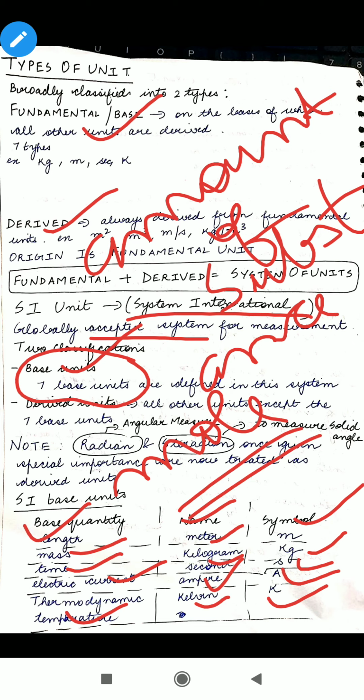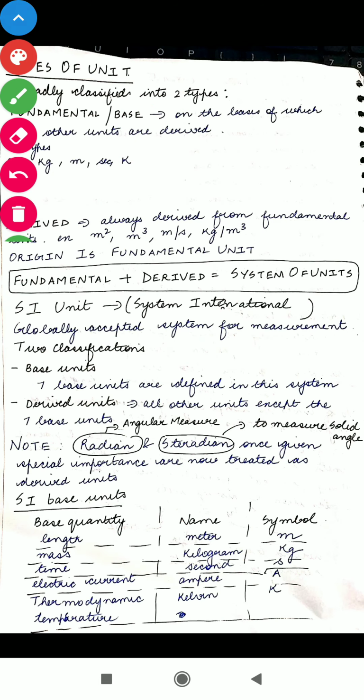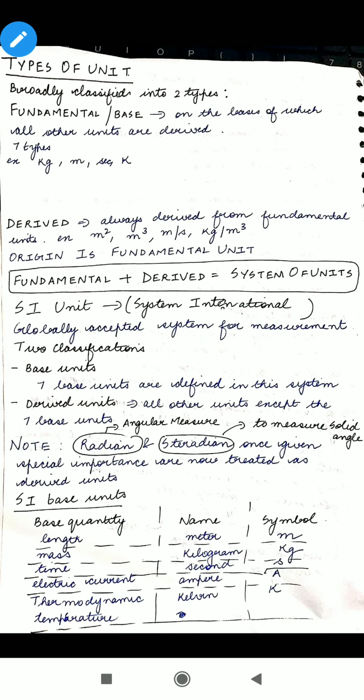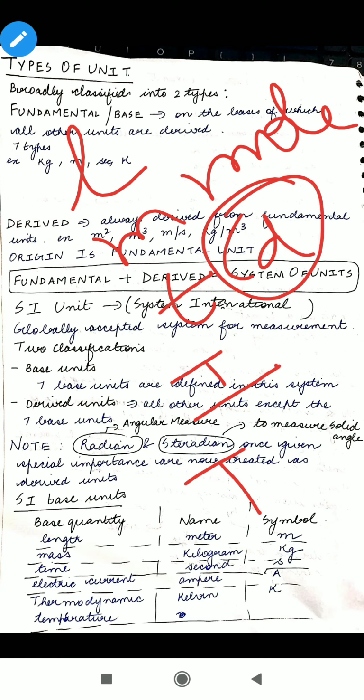And then there is a unit of light intensity, that is known as candela. It is represented by capital C and small d. So basically there are 7 base units. First is length, then mass, then time, then electric current, then temperature, then mole, which is the amount of substance, and then candela, which helps us to represent the intensity of light.